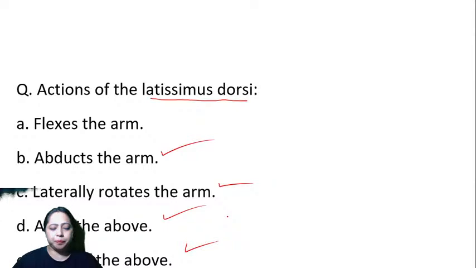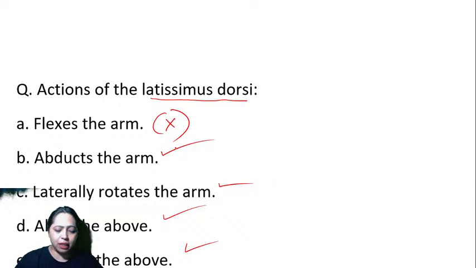What is the answer? Action of latissimus dorsi. So is it a muscle of the arm? No. Does it have anything to do with the arm region?